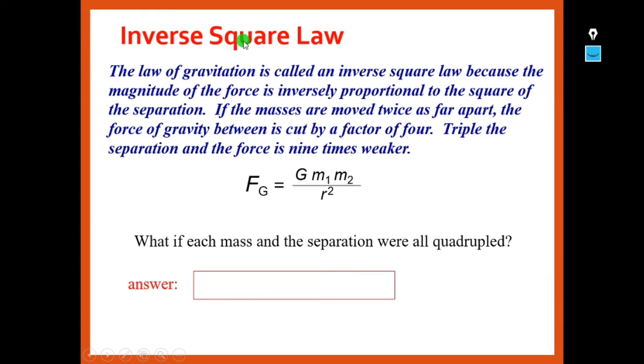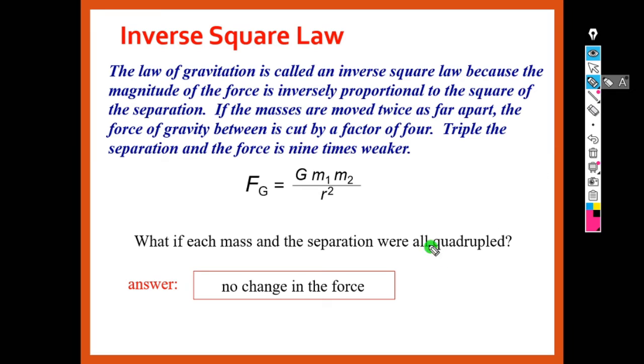Now we will move on to the inverse square law. The inverse square law also comes from the same universal gravitation constant formula. The law of gravitation is called the inverse square law because the magnitude of the force is inversely proportional to the square of the separation, or the square of the distance. That means F is inversely proportional to the square of the separation or the distance. So this is called the inverse square law.